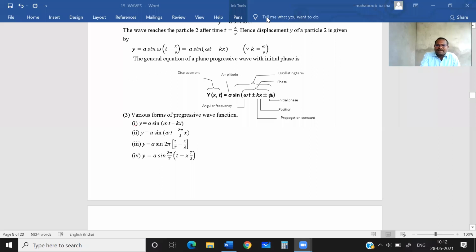Generally we can write this equation as plus or minus.